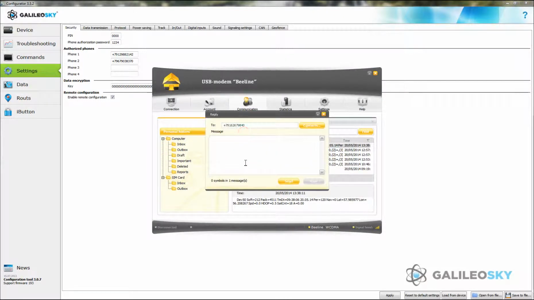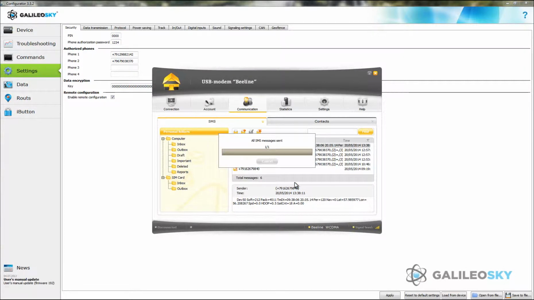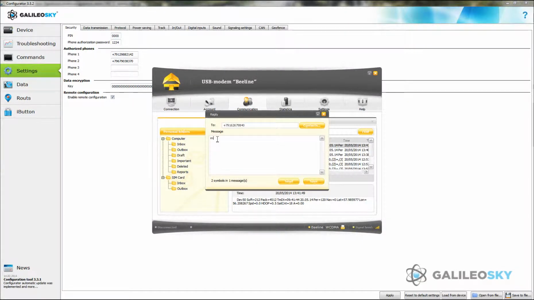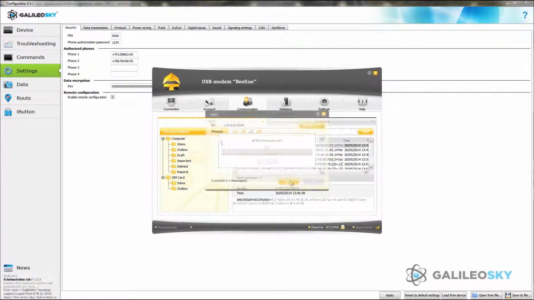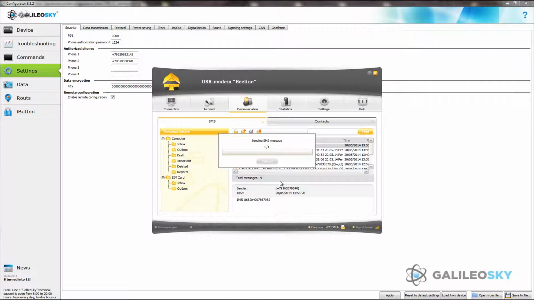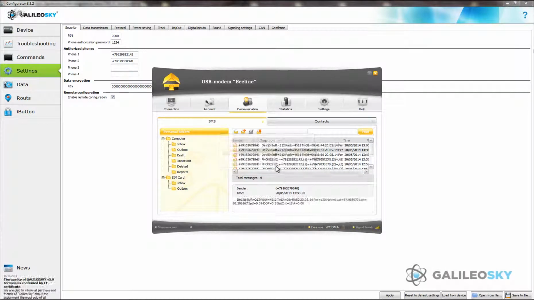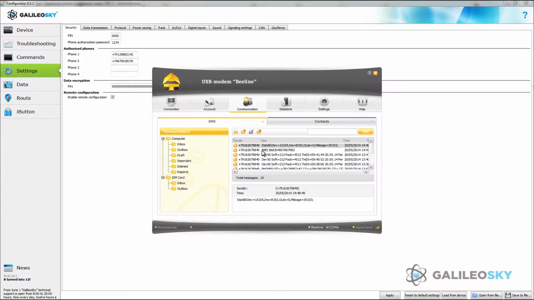After adding phone number, you can start executing information commands, for example, status command, IMEI command, stat all command. Each of the mentioned commands sends back information about the terminal.